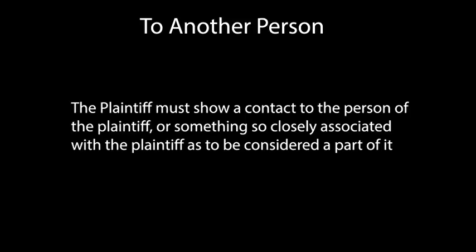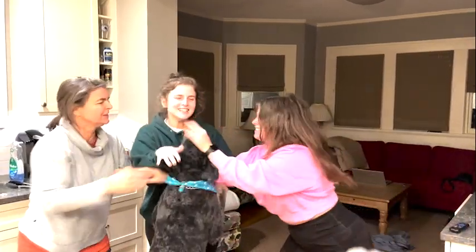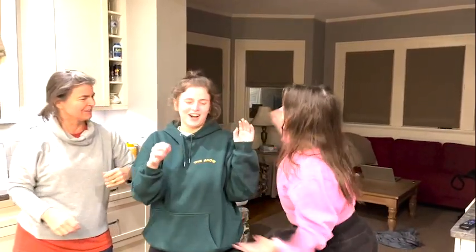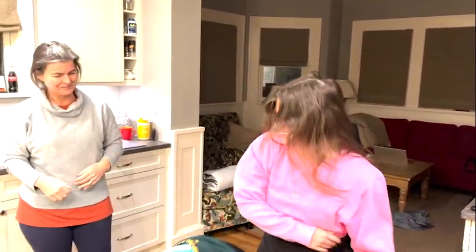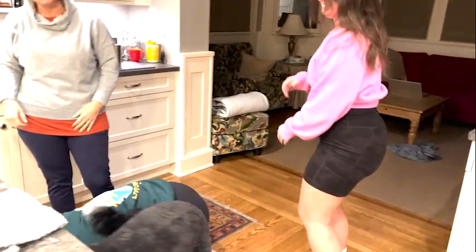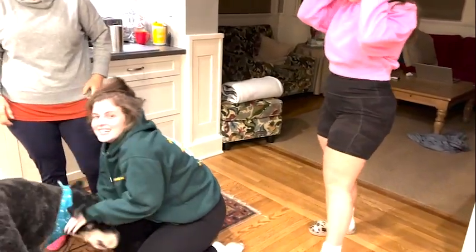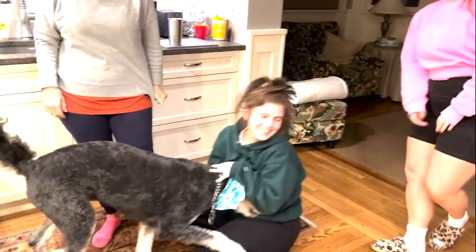The last element that needs to be established is to another person. The plaintiff must show a contact to the person of the plaintiff or something so closely associated with the plaintiff as to be considered a part of it. Here, my sister's hand slapped my face. My face is part of my person. Therefore, she made contact to my face, and the final element is satisfied. Thus, Ellen can likely state a prima facie case of battery.